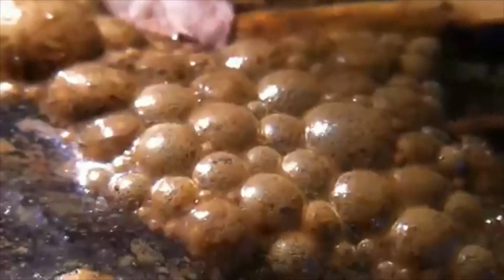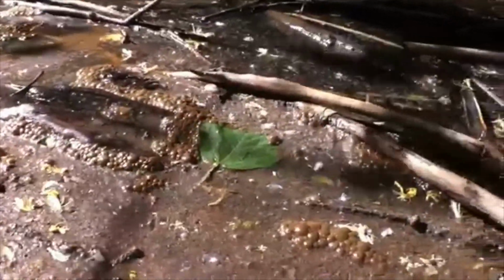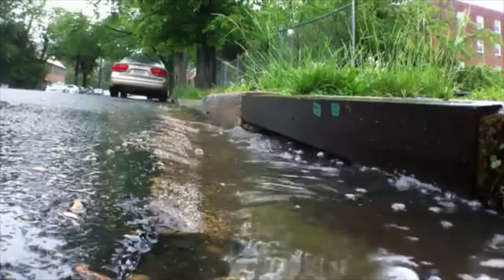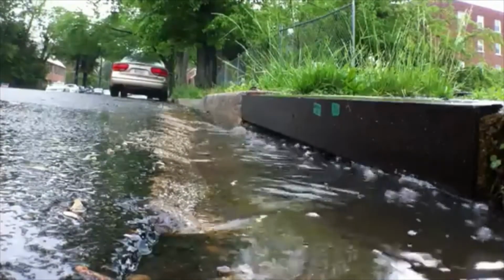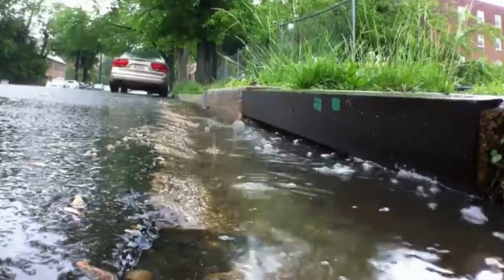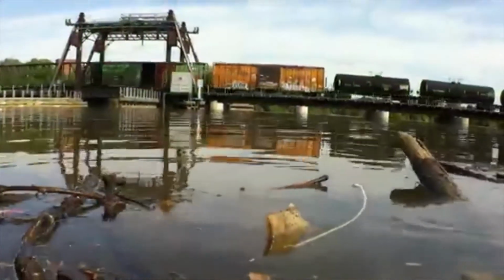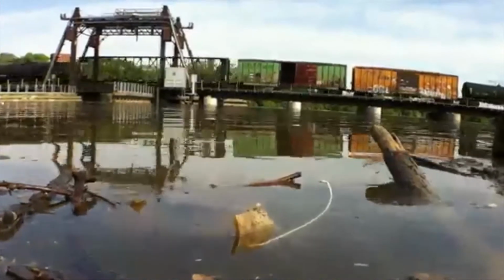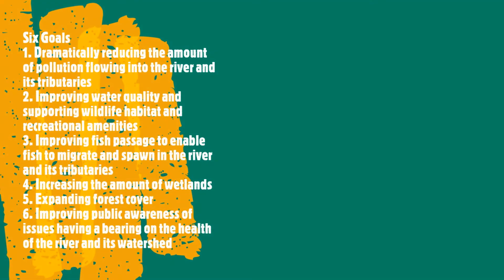until, in 2010, the Army Corps of Engineers, in collaboration with the District of Columbia, the Maryland counties of Prince George's and Montgomery, and the Metropolitan Washington Council of Governments, unveiled a $1.7 billion plan to restore the Anacostia watershed over the next 10 years. The plan listed 6 goals for restoring the Anacostia River.